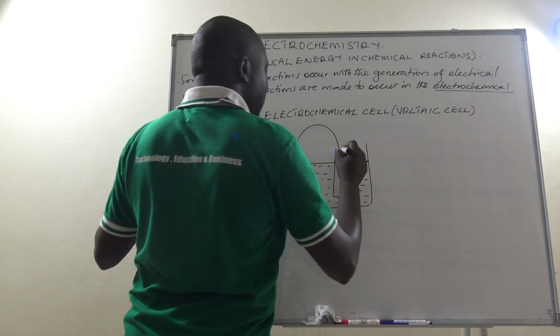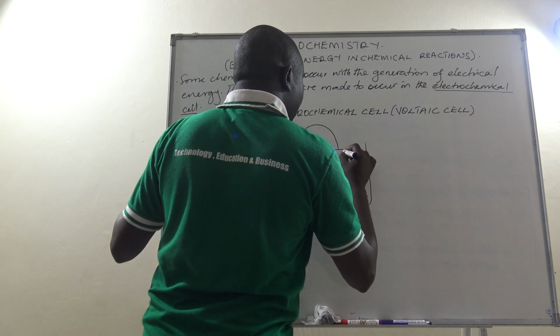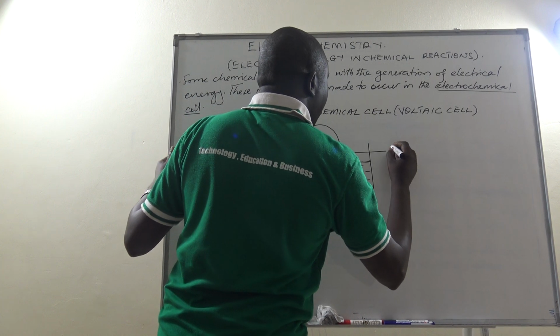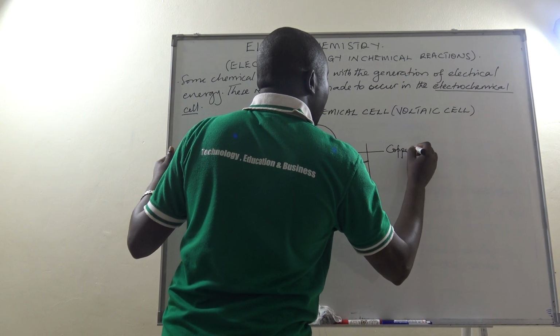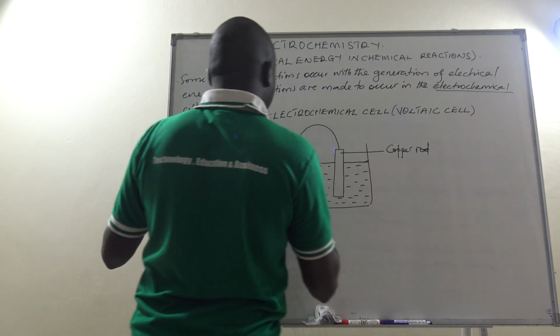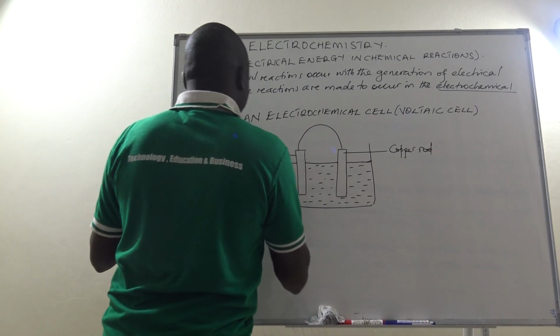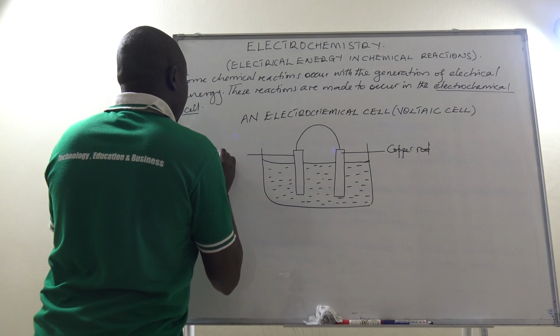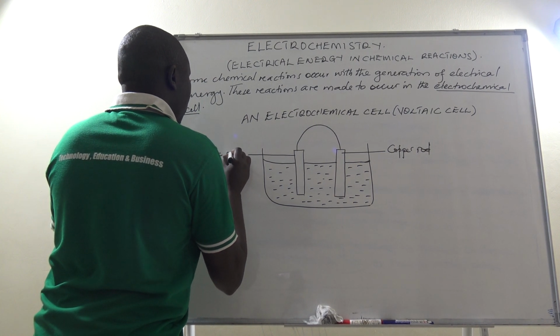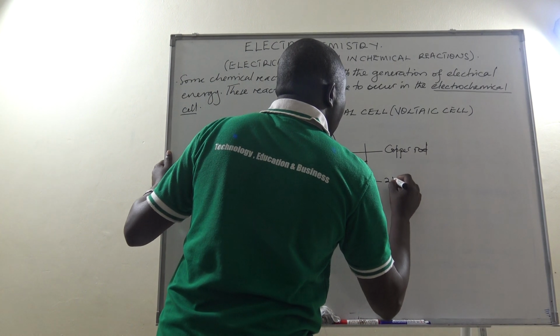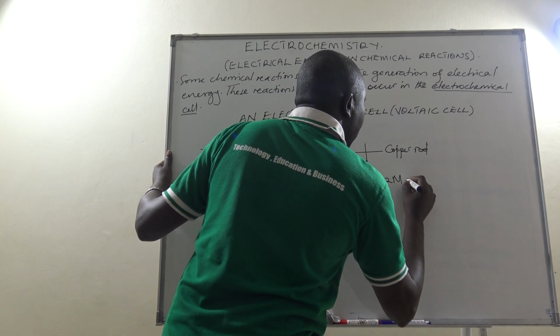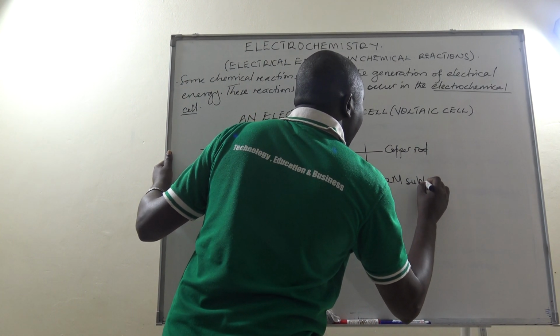So I want to use this one here. This one is our copper rod, and this one is a zinc rod, and this one here is a 2 molar sulfuric acid.